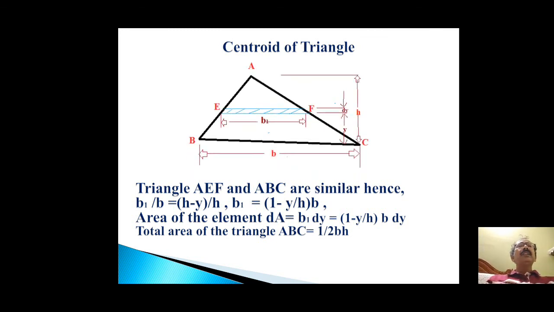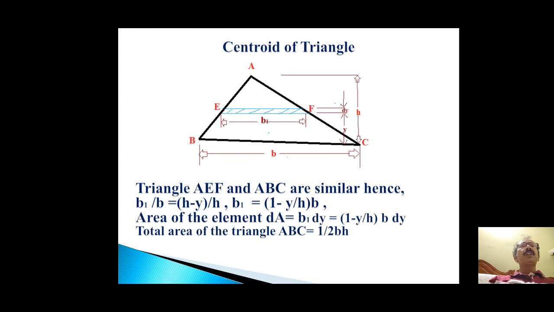Now, how to calculate the centroid of a triangle? This is a triangular area, triangle ABC, with base B and height H. First we consider a small elemental strip of base b1 at a height y from B and thickness dy. The area of the elemental strip is b1 into dy.